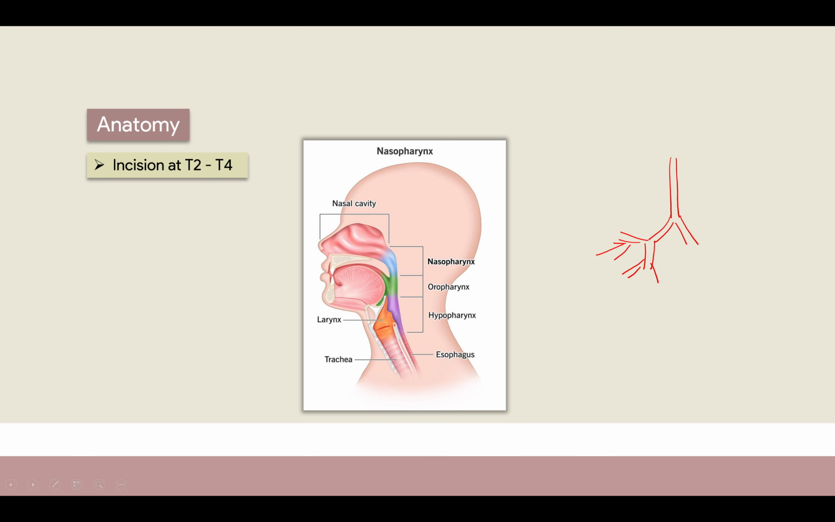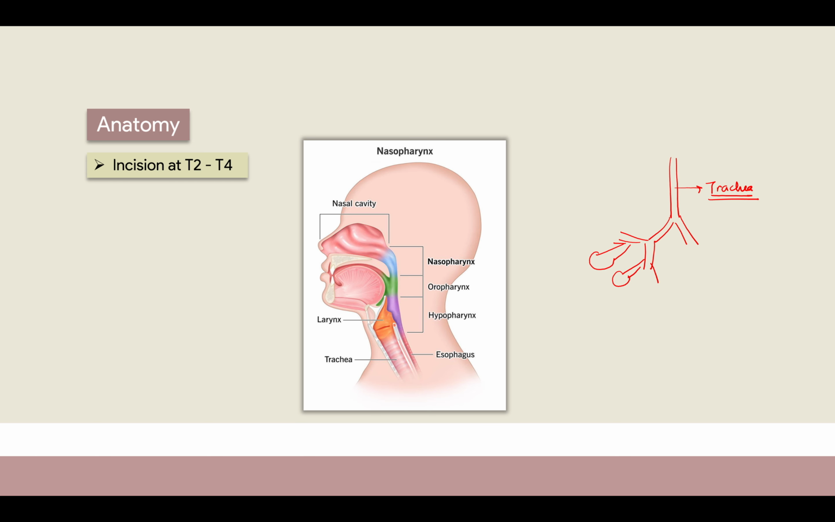So we have the trachea, which is again divided into the right bronchus and left bronchus, and then we have primary, secondary, tertiary bronchioles, and then we have the alveoli, right? So these are your alveoli, which help in the gaseous exchange. Okay, so this is the trachea, where you have to make the incision.